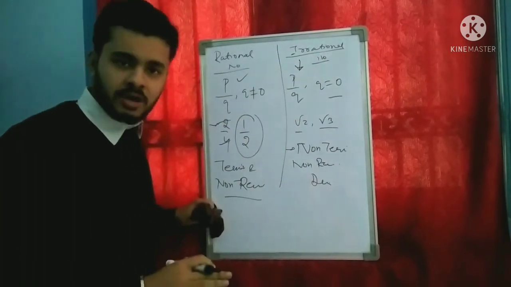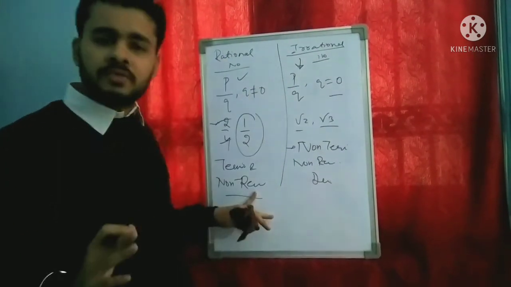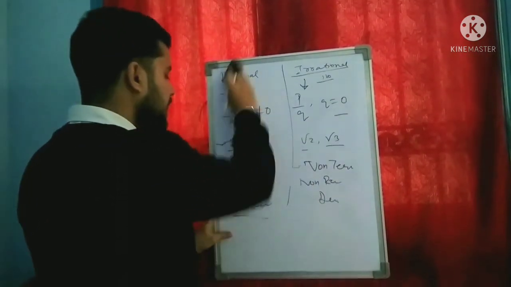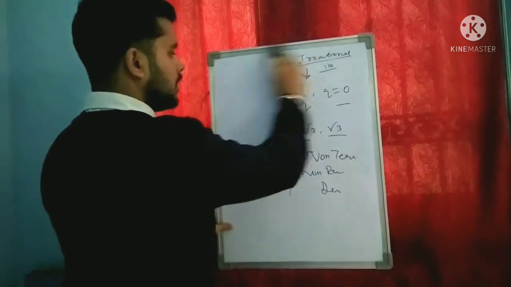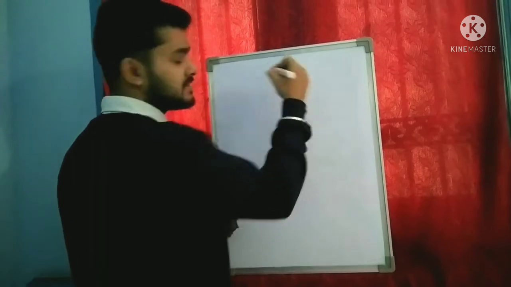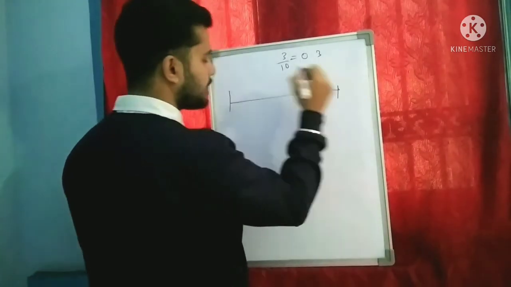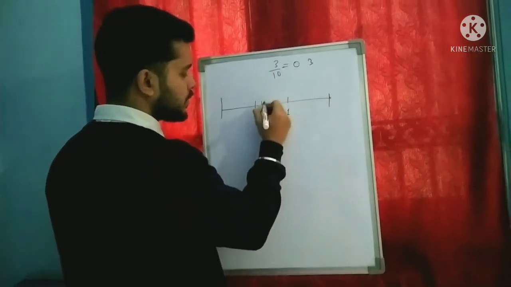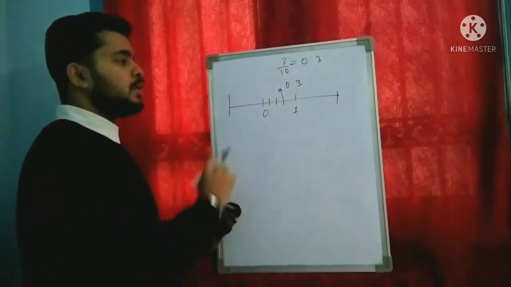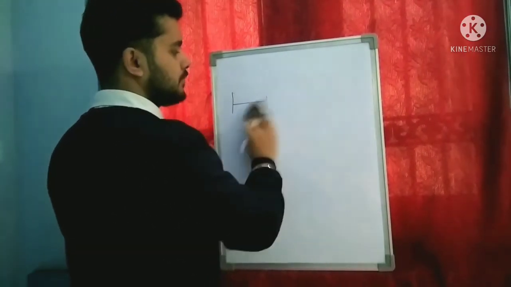So can they both be plotted on the number line? Yes, they both can be plotted on the number line. Plotting a rational number on the number line is very easy, but we will also see how to plot an irrational number. For example, the rational number 3 by 10. I can write it as 0.3, and it can be plotted on the number line: 0, 1, 0.1, 0.2 and 0.3. So in this way we can plot a rational number on the number line. But the difficulty comes when we have to plot an irrational number.